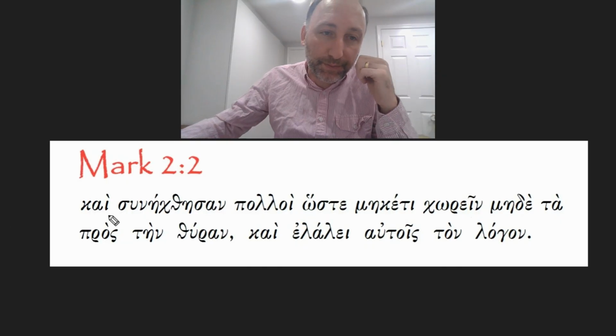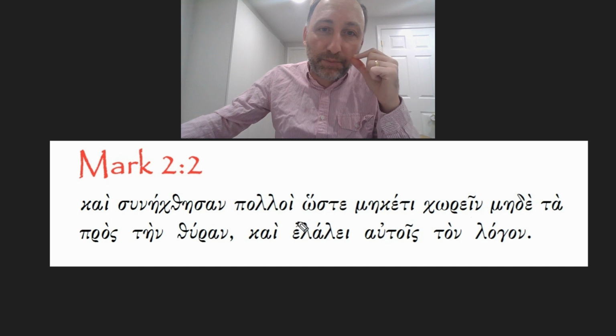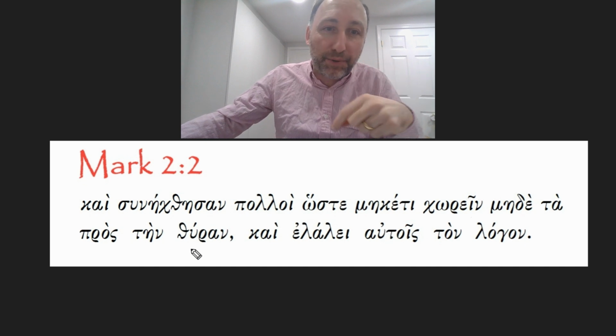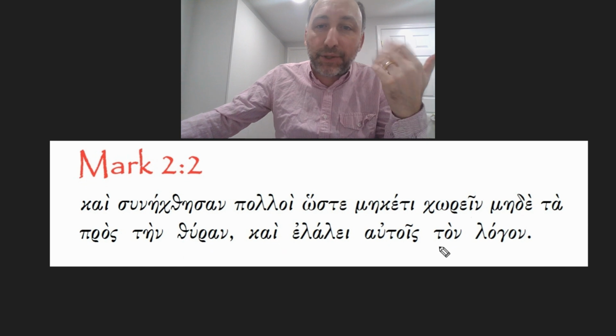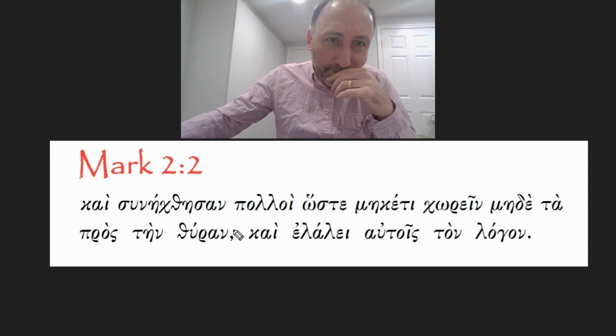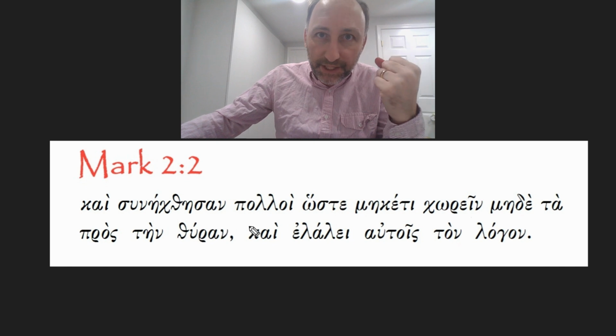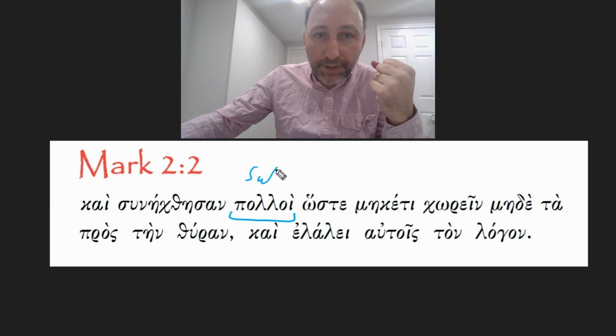Let's start. All right, Mark 2:2. Kai sunexesan pulloi, hoste meketi chorein, mede ta pros ten thuran, kai elalei autois ton logon. What is the subject of this sentence? It's right here, polloi. This is the subject. And the verb, it's right here, sunexesan.